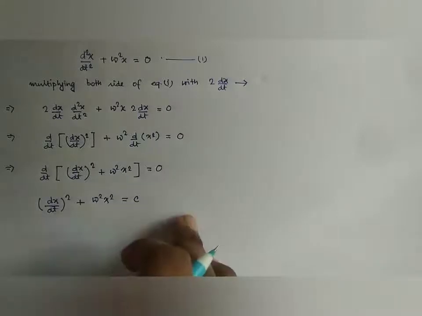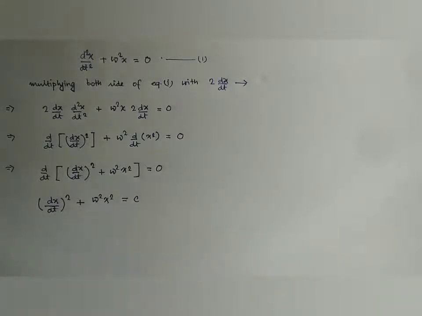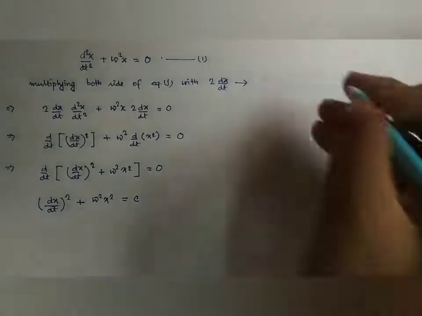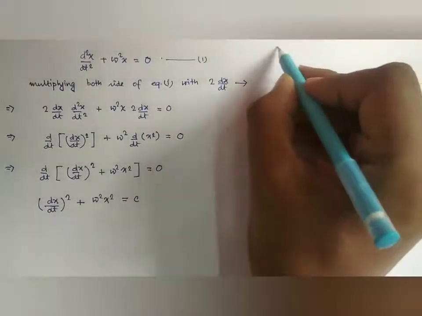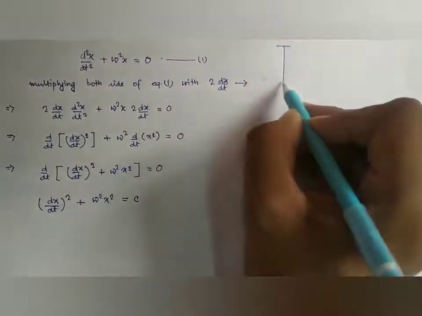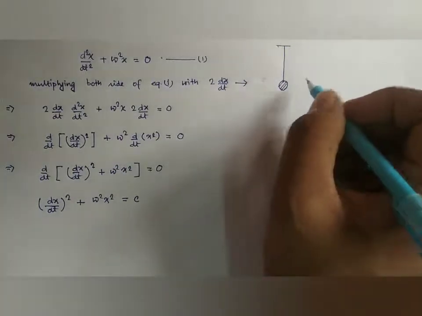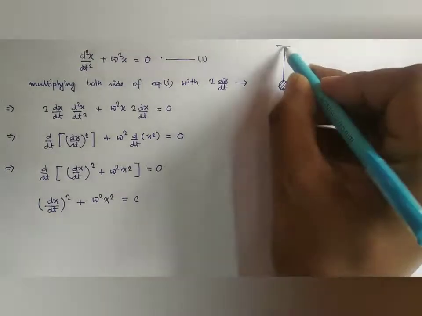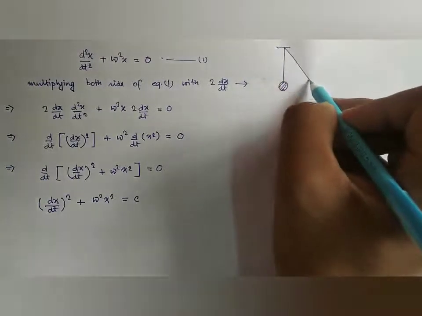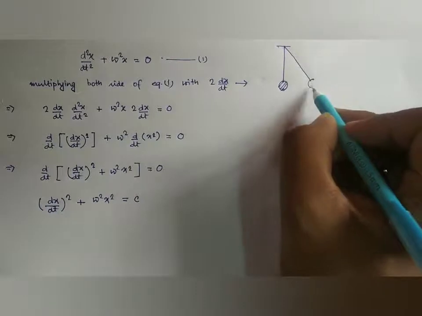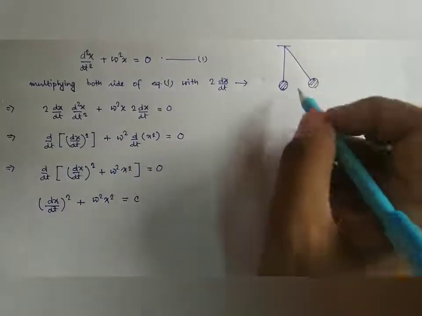Suppose we consider the motion of a simple pendulum, and we take it at one of its amplitudes of displacement.